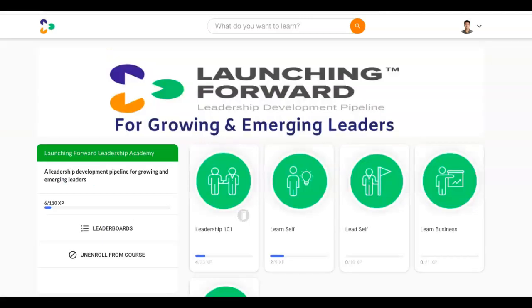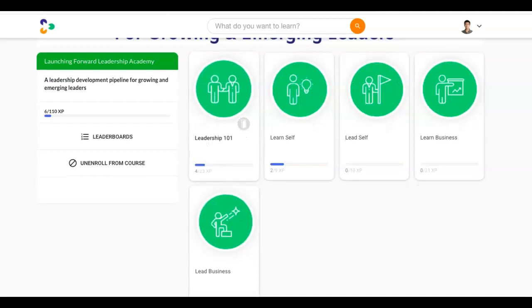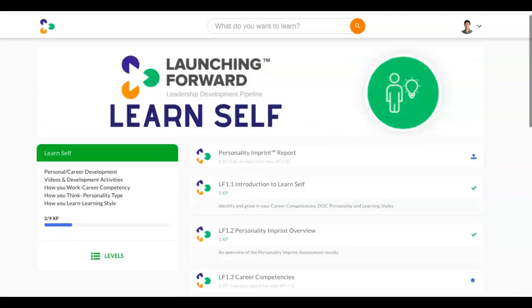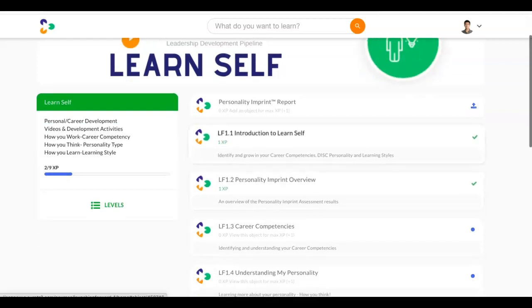We also have a course already pre-built called Launching Forward Leadership Academy, and you can have this in the platform. As you can see, there are 5 different levels of learning: Leadership 101, Learn Self, Lead Self, Learn Business, Lead Business. Learn Self, for instance, is a place where they could take a personality imprint assessment, which you could purchase.